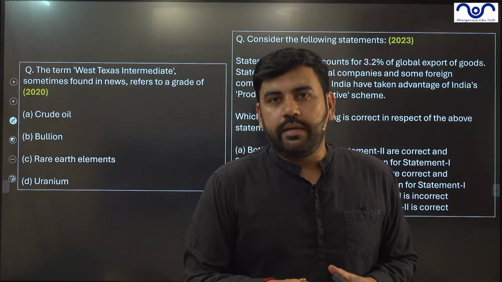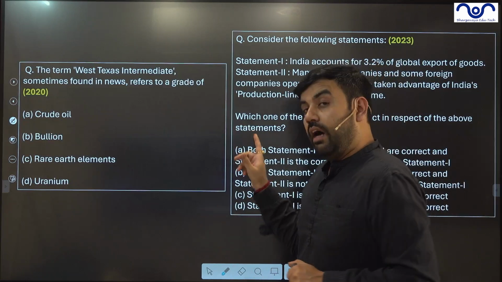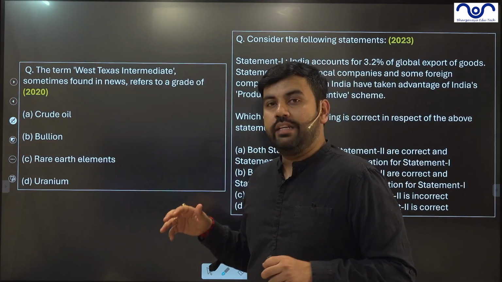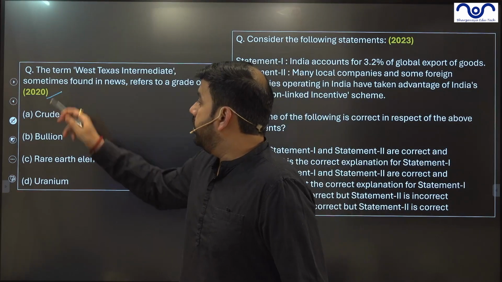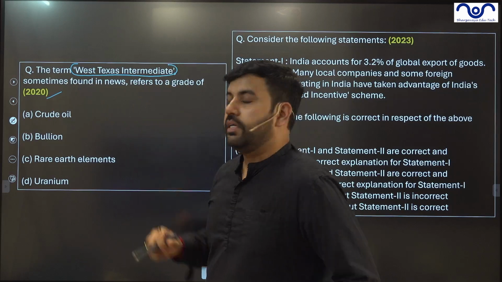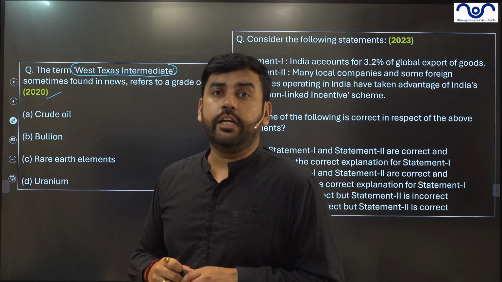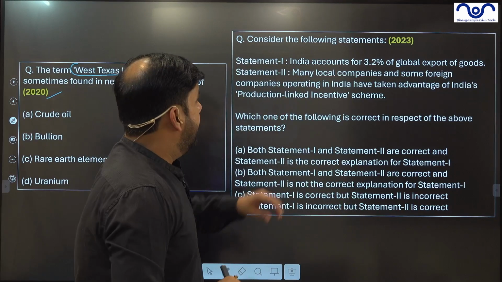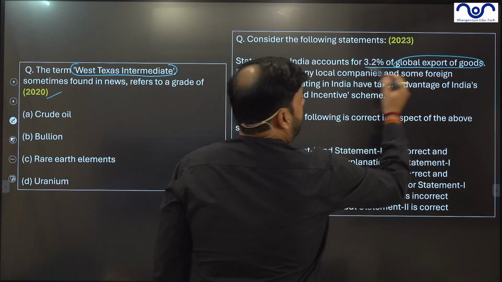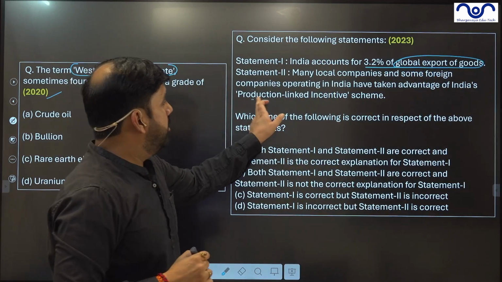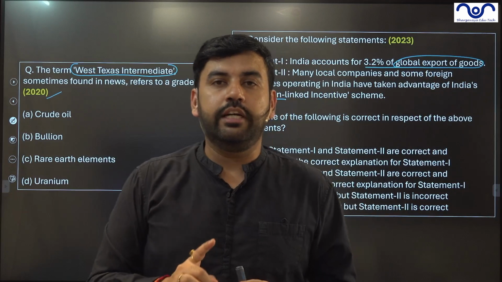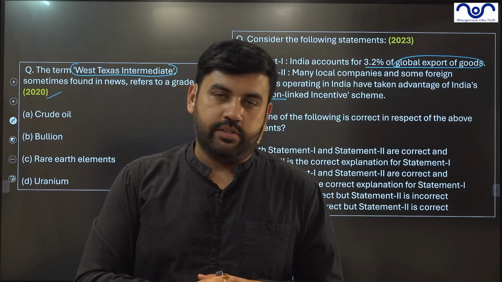Now, from this perspective, it is important that this war, or the discussion that we are going to do, is with respect to international trade. In 2020, UPSC asked a question on West Texas Intermediate. This question is related to oil. The next question is associated with India's exports and India's PLI. So basically, both these prelims questions are associated with the BOP context.